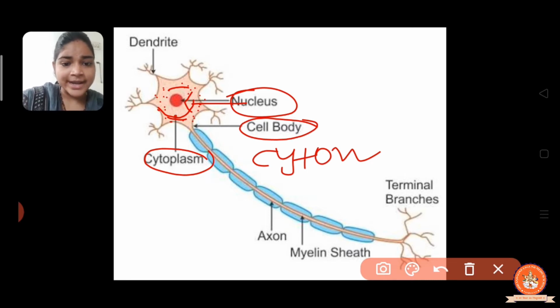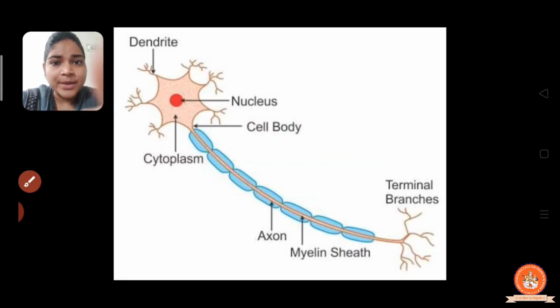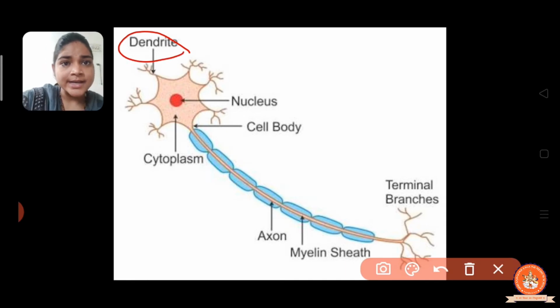It also contains numerous fine, thread like structures called nerve fibers, right? Now what is the function of dendrites? The dendrites are short fibers on the cell body. You can see here they are short fibers on the cell body, right?